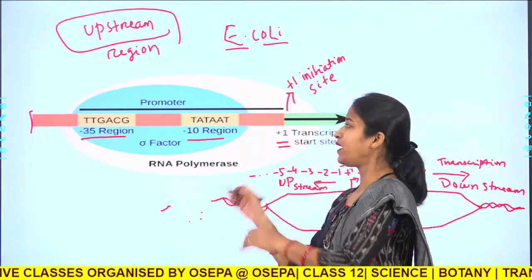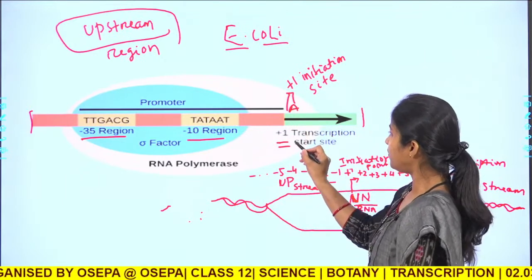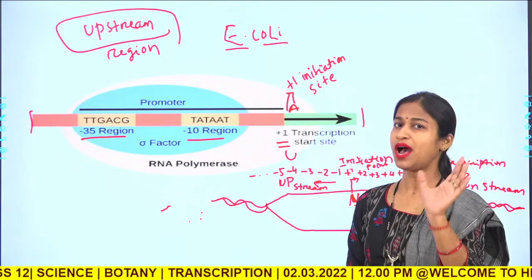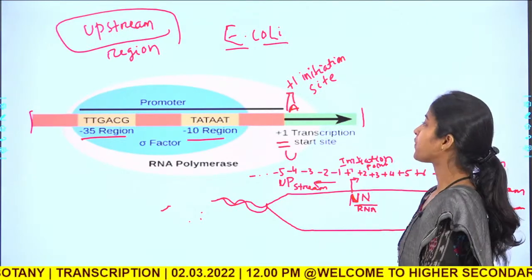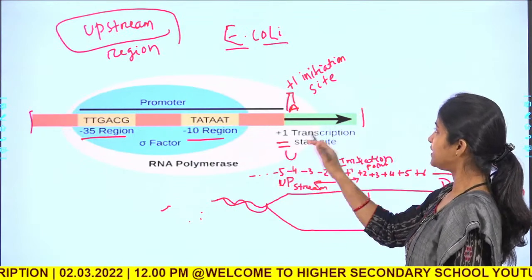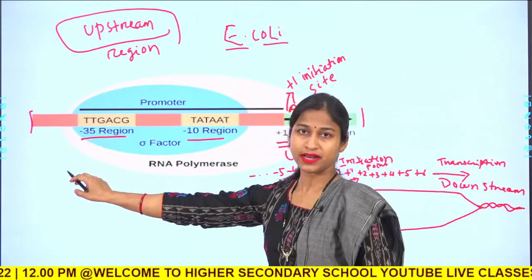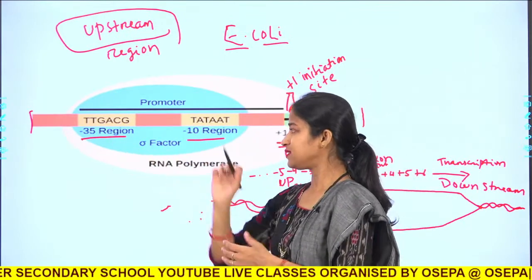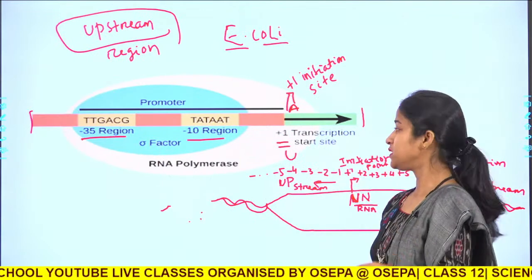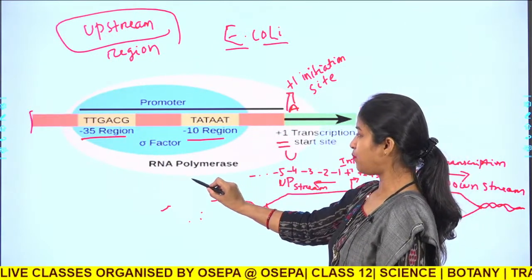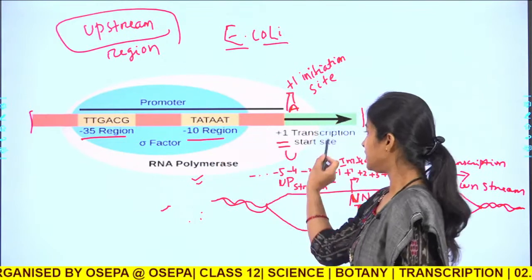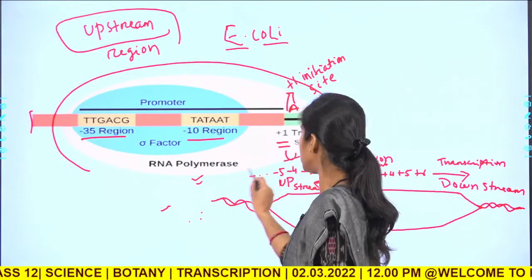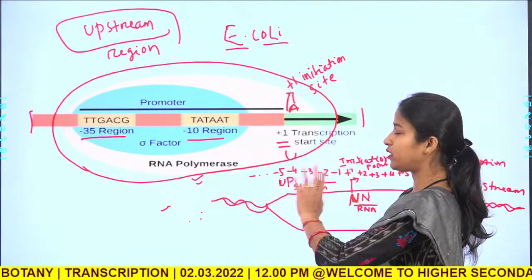Let us suppose there would be A here. So, what will be added here? A U will be added as the first base of the RNA molecule. So, the promoter extends from +1 to the -35 region. It has two conserved sequences, the -10 region and the -35 region. Now, as you can see, this grey molecule is the RNA polymerase molecule.